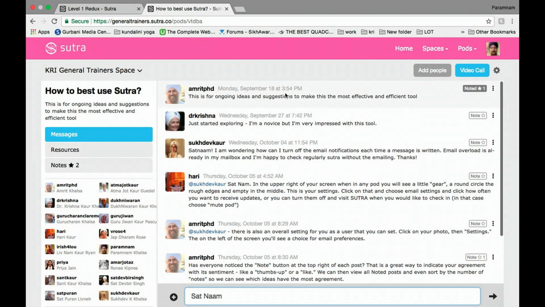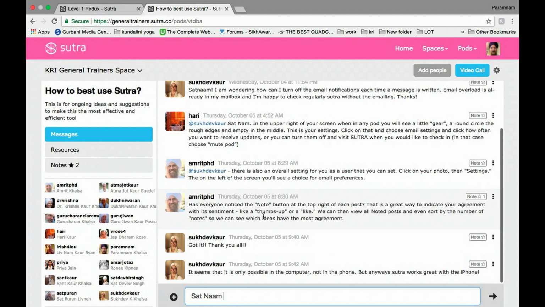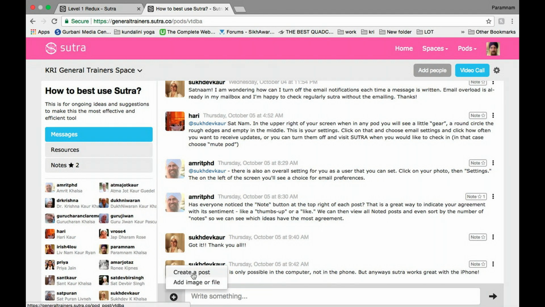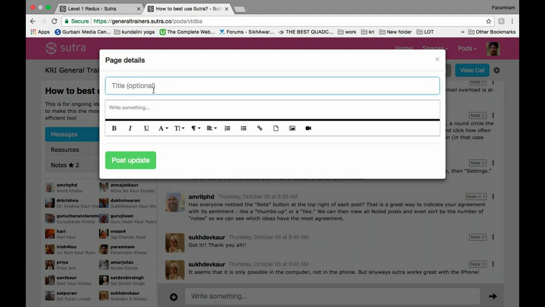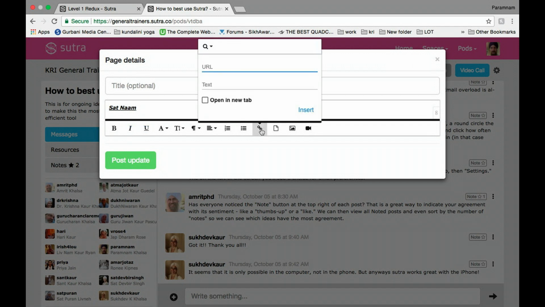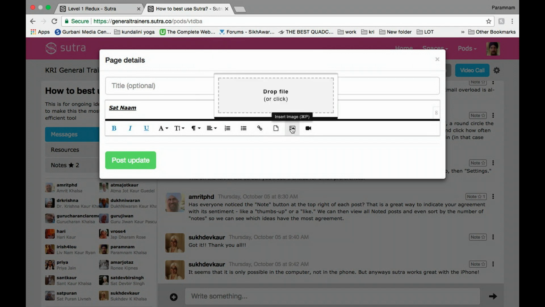You'll see that all of the comments are in chronological order, and to write a basic comment you can just type it here and click enter or click this little arrow. If you'd like some more formatting options, you can click this little plus sign, create a post, and then from there you have the option to create a title to the post. You can type your post itself, and you have the options to format it in various ways. In this way you can also insert a link, upload a file, insert an image, and also insert a video.